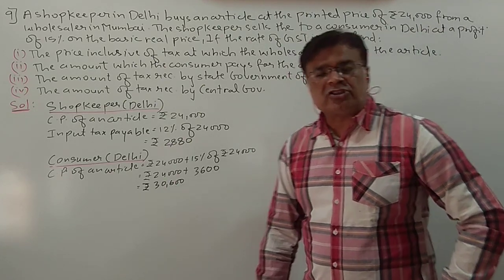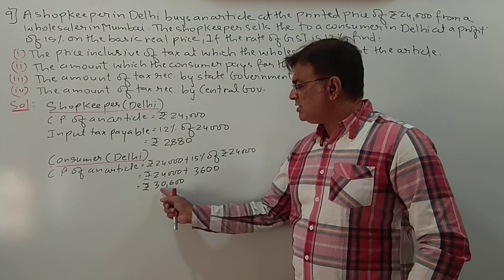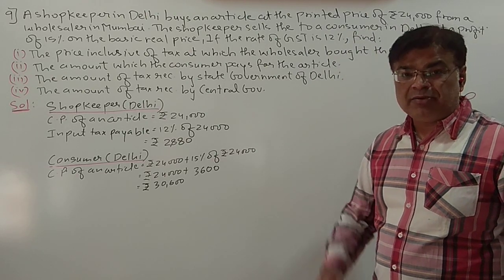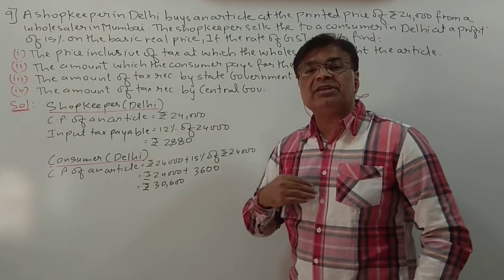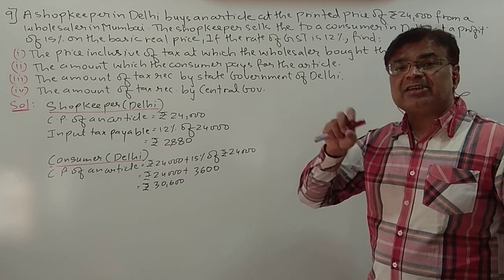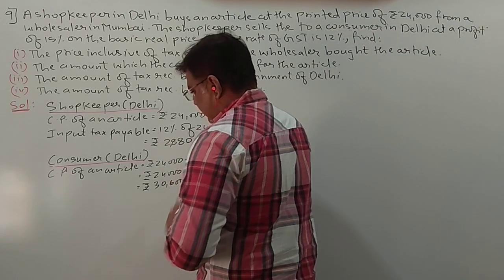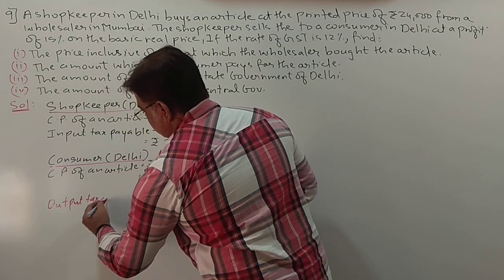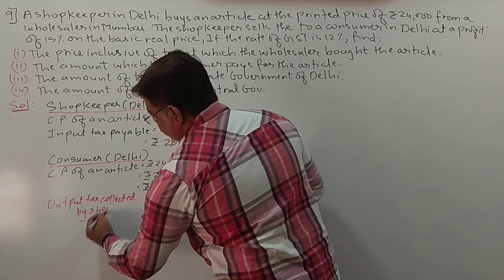So this shopkeeper is selling to the consumer at which price? 30,600 rupees. Now he will collect the tax, because the shopkeeper is selling the article to the customer, so he will collect the tax from the customer, and the tax collected by the shopkeeper is called output tax. Yes, so output tax collected by shopkeeper.